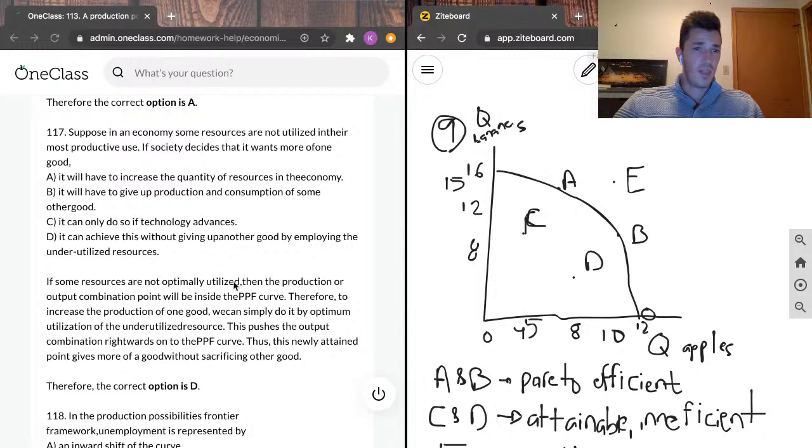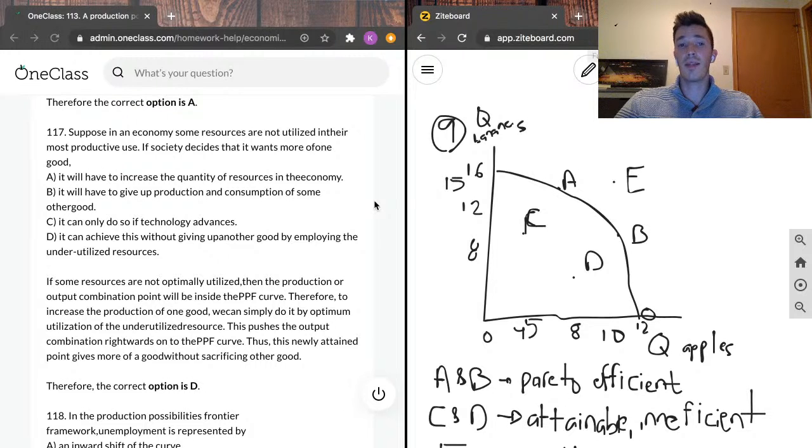So 117 speaks to what we've already said. Suppose in an economy, some resources are not utilized in their most productive use. If society decides that it wants more of one good, A, it will have to increase the quantity of resources in the economy. B, it will have to give up production and consumption of some other good. C, it can only do so if technology advances. Or D, it can achieve this without giving up another good by employing the underutilized resources.